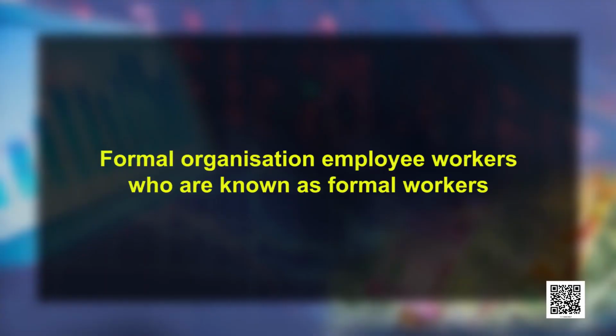Under formal organizations, there is a monitoring authority, that is the government, but under informal organizations there is no monitoring authority. Formal organizations employ workers who are known as formal workers. Similarly, workers working in informal organizations are known as informal workers.